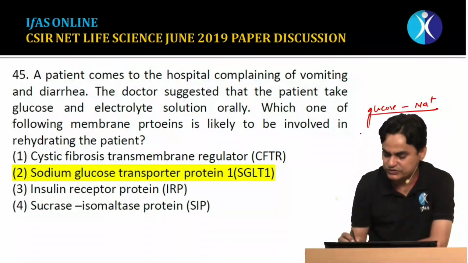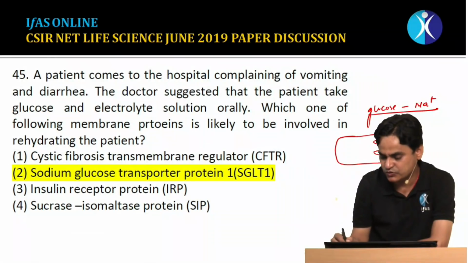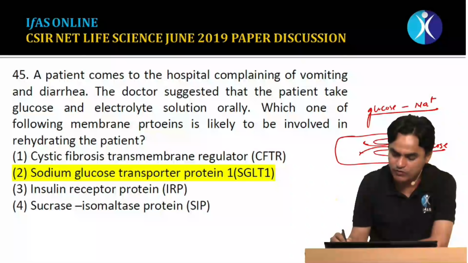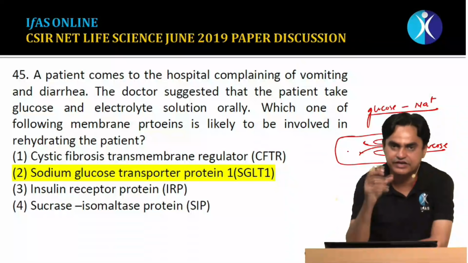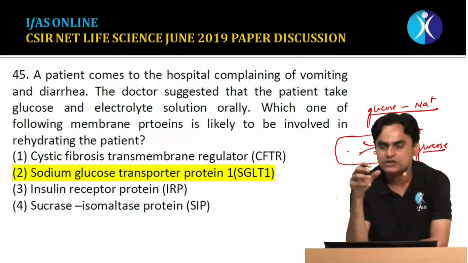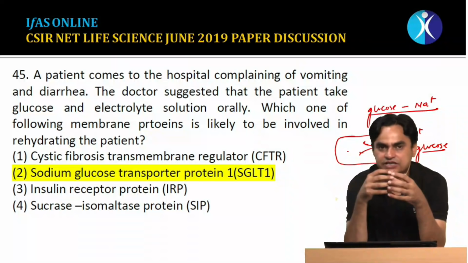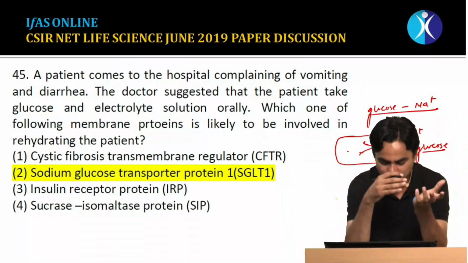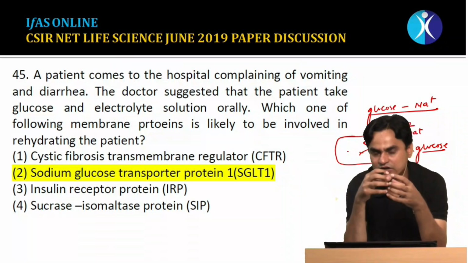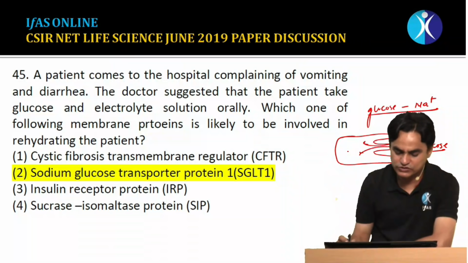That is a straightforward question. We know that on the apical phase of epithelial cells there is a sodium-glucose pump. Glucose would be actively taken up only if there is a gradient of sodium ion. So rehydration would be much better if the patient is taking an electrolyte, because the sodium gradient will be utilized for the active transport of glucose, and the transporter which is involved is referred to as sodium glucose transporter protein 1 or SGLT.